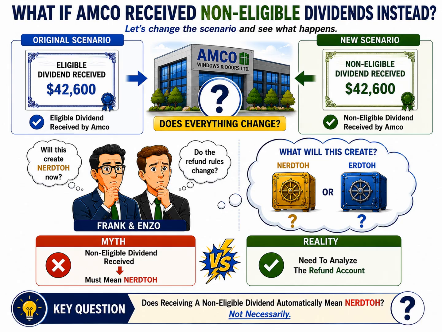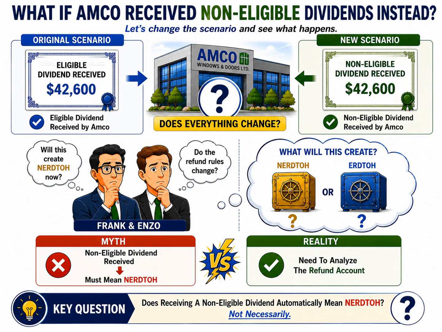This distinction may seem small, but it is one of the most important conceptual ideas in the entire dividend refund system. Many students focus on the source of the income. Tax professionals focus on the refund account, because once the tax enters a particular refund account, the rules of that account control how refunds are recovered.